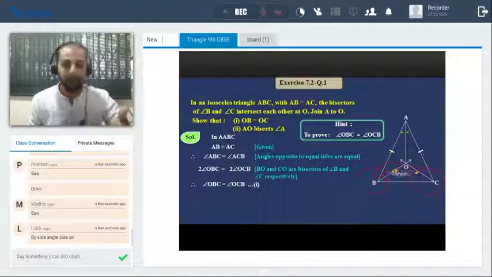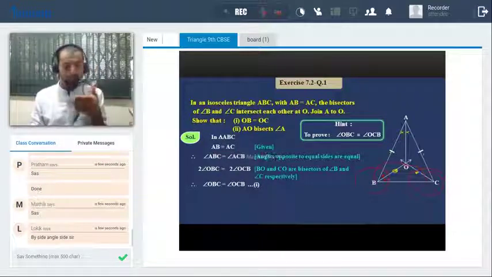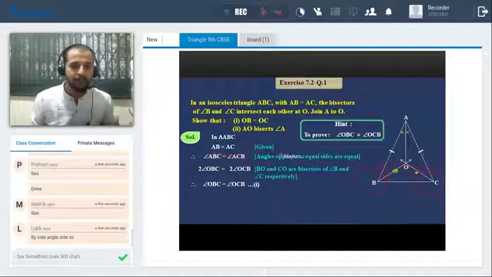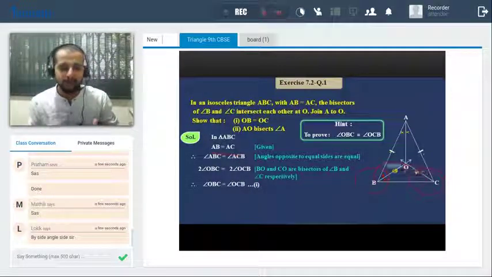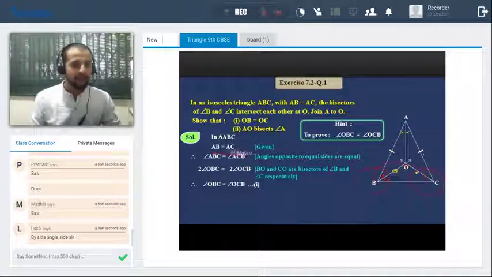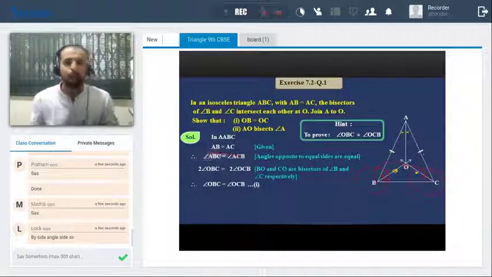This is the fundamental. Now I'll tell you the step by step solution. First, AB is congruent to AC, which is already given. If AB is congruent to AC, can I say their opposite angles are congruent? Yes. The angle opposite to AB is C, the angle opposite to AC is B. So we already wrote these two angles are congruent.